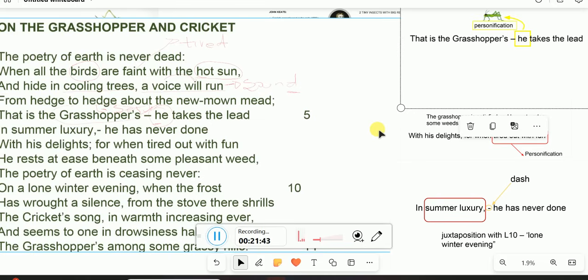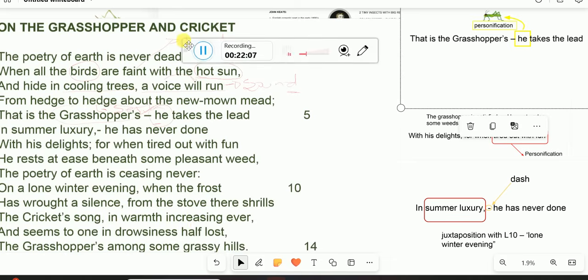And then when the grasshopper now is done, it means that he is done producing sound and moving from hedge to hedge with his delight. These are positive words. I've also noted that you must take note of the diction in the poem, words such as delight and luxury. I've said that diction, which is the choice of words by the poet, gives us also the attitude of the poet towards the subject that is being discussed.